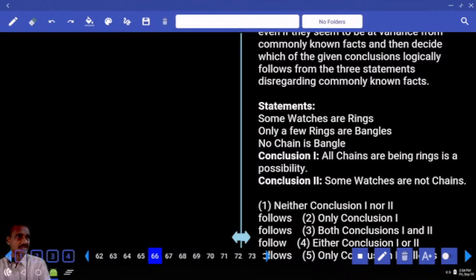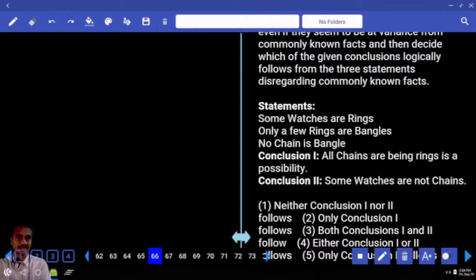Now some watches or rings can be written as call. Now first, 66 to 70. How many questions were given? 5 questions. These 5 first or the second? Definitely first priority. Syllogisms are 2, 5 questions were given.